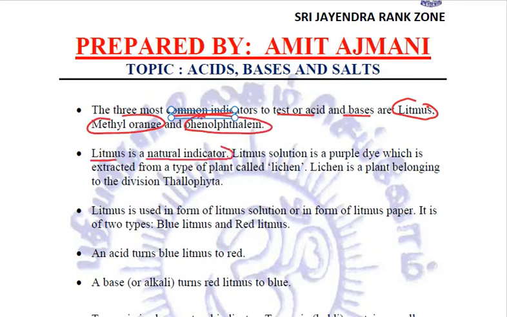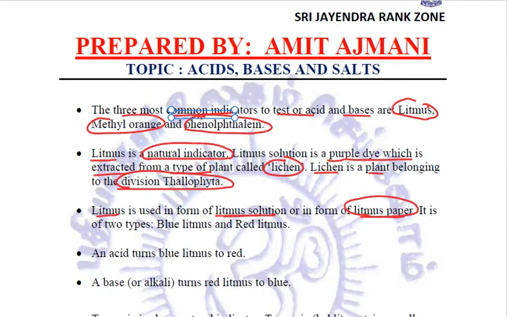Litmus is a natural indicator which occurs in nature, and litmus solution originally is a purple dye which is extracted from a type of plant called lichen. And this lichen plant belongs to the division Thallophyta. These are one marker questions, they have been asked many a times, right? Now this litmus may be used in the form of litmus solution or in the form of litmus paper. Mainly you have studied about the most common form, that is the litmus paper, and these are of two types, blue litmus and red litmus.